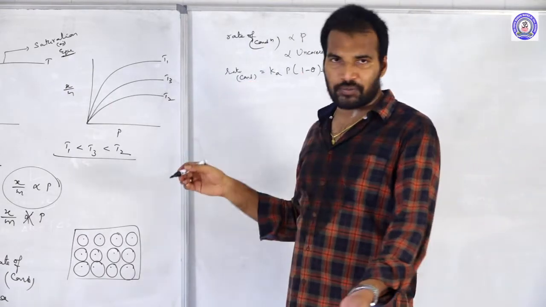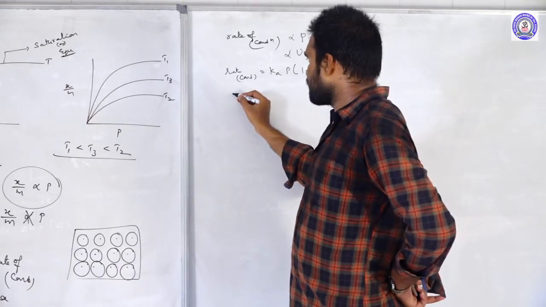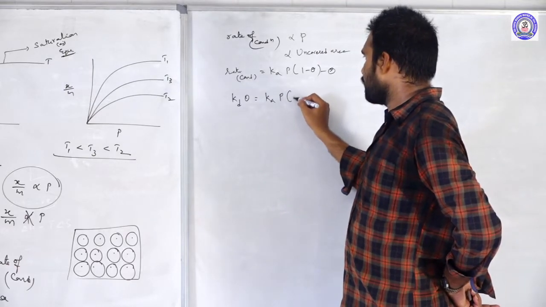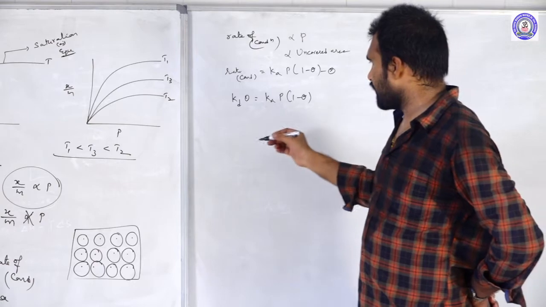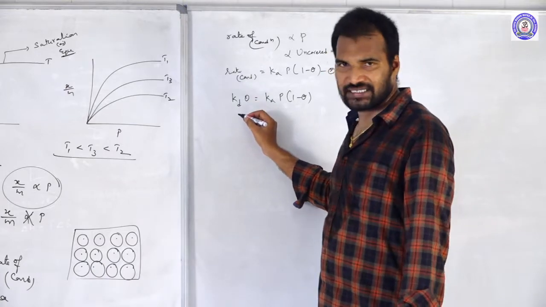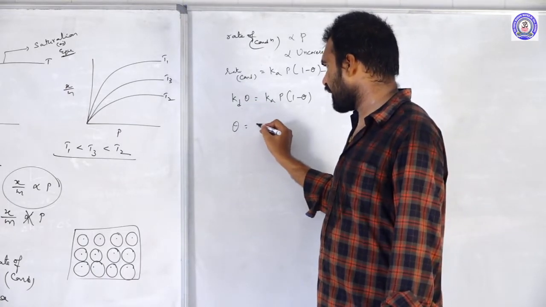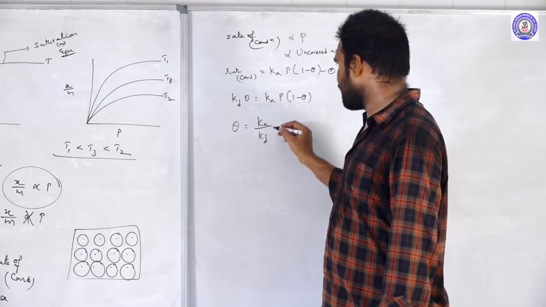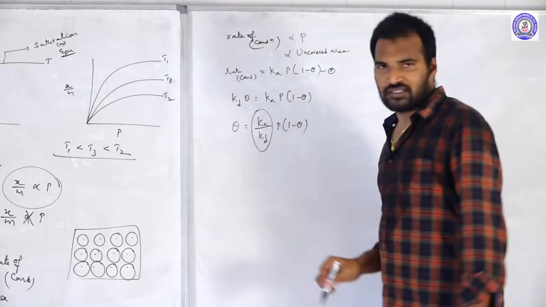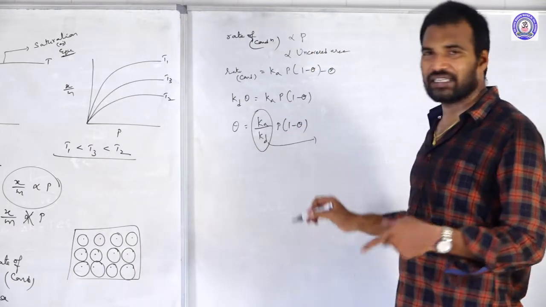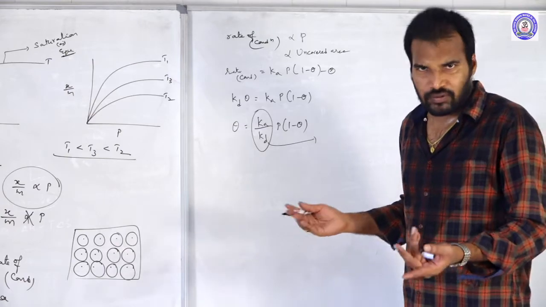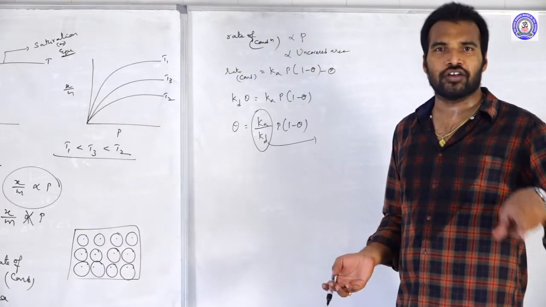Now at equilibrium, rate of evaporation is equal to rate of condensation. So you can write Kd theta is equal to Ka P into 1 minus theta. Divide both sides by Kd, so Kd cancels, and theta is equal to Ka by Kd into P into 1 minus theta. Now I am considering the ratio of association constant to dissociation constant as a constant, because the ratio between any two constants is a new constant.